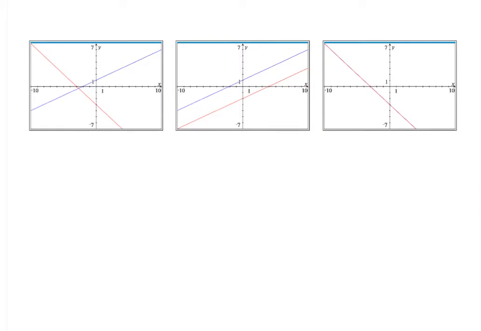Well, the one on the left here, it's got precisely this one solution right there. This system with these 2 parallel lines, they're not going to cross, so that has no solution. And this one, although we can't necessarily tell, let me draw it in, you've got 2 lines laying on top of each other. So there's that red line there, and there's also a blue line right on top of it. In that case, there's infinitely many solutions.